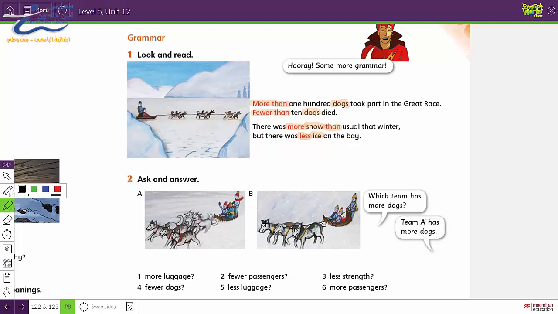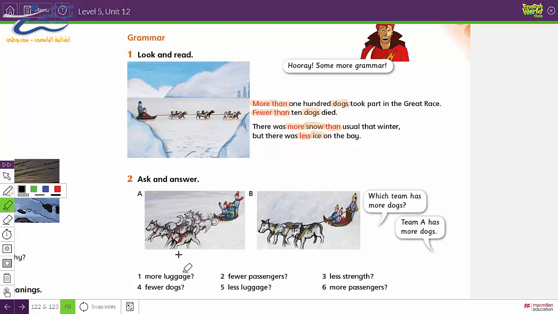Great. Team A has 1, 2, 3, 4, 5, but Team B just has 3 dogs. So Team A has more dogs. Let's make a comparison between Team A and Team B. Number 1, more luggage.